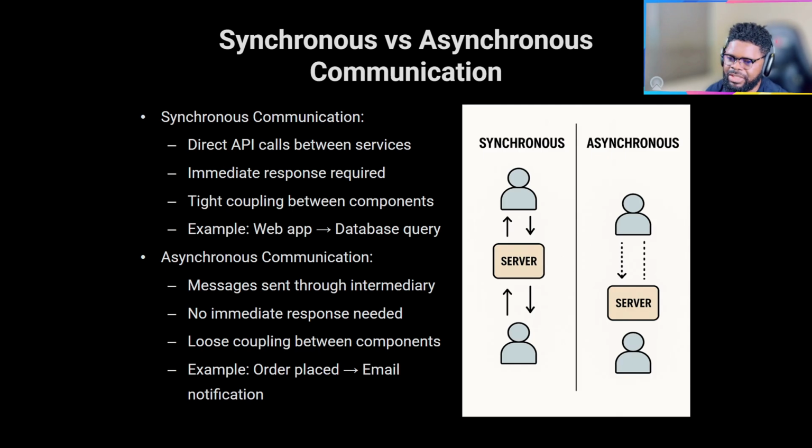If you think about it, your web app making database queries is a synchronous call that has to wait. The point is that it's an established connection and you have to wait for the response to come back. But there is also the asynchronous option. In some cases, synchronous communication is the way to go, but sometimes async can also work, right?